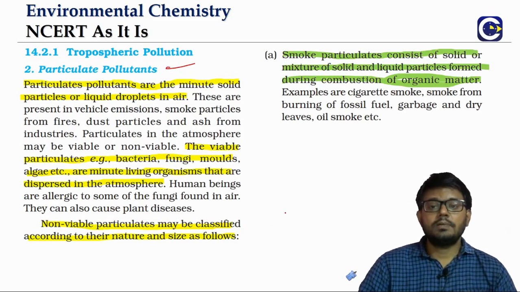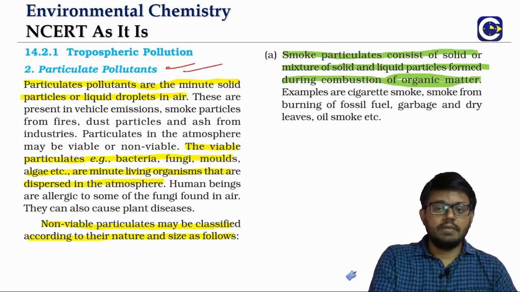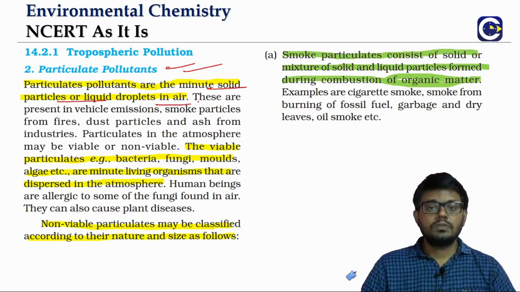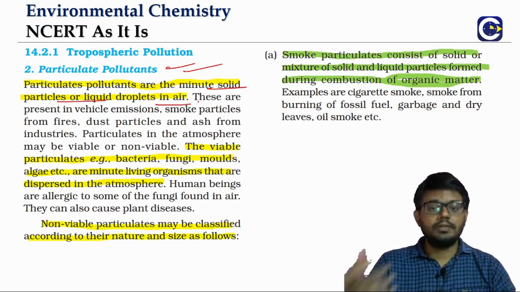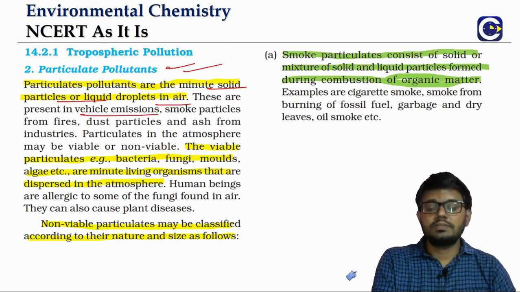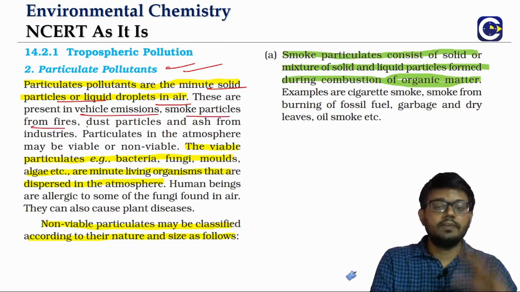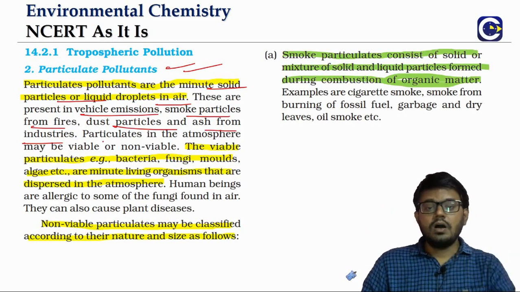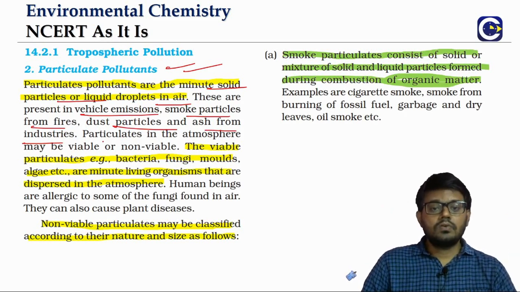So what are these particulate pollutants? Either these are minute solid particles or liquid droplets that are there. So how do these particulate pollutants come into the atmosphere? Because of the vehicle emissions, smoke particles from the fires, dust particles, ash coming from the industries, all of them will be accounting for the particulate pollutants.